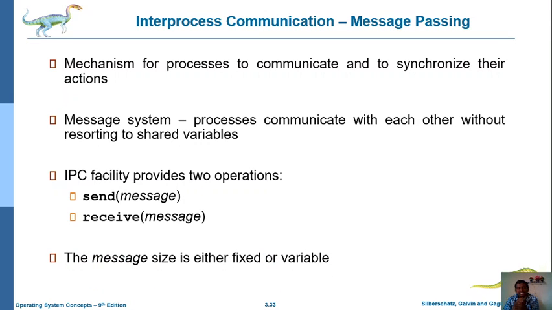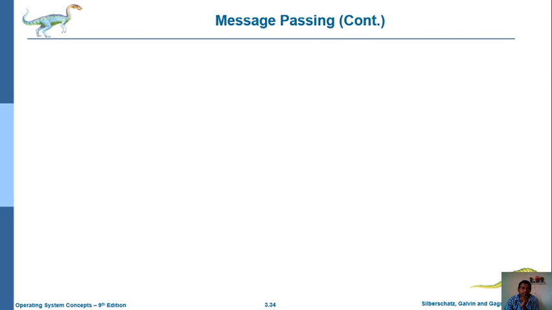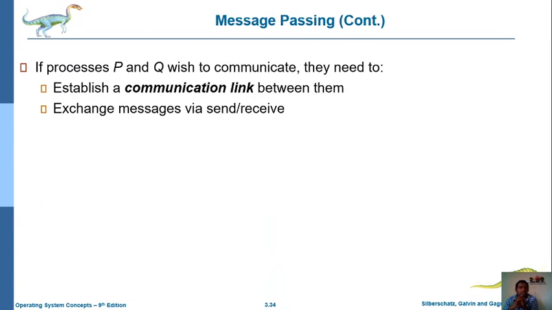These message sizes may be either fixed or variable. For example, now we can observe a simple example. There are two processes, P and Q. Both processes want to communicate. For that purpose, some communication link must be established. Why is a communication link established? To exchange information from process P to process Q.